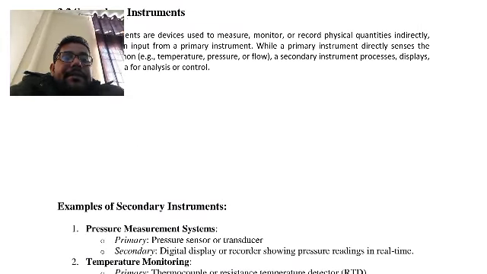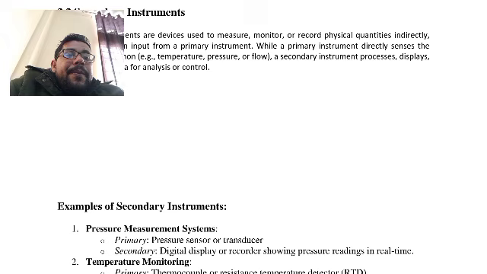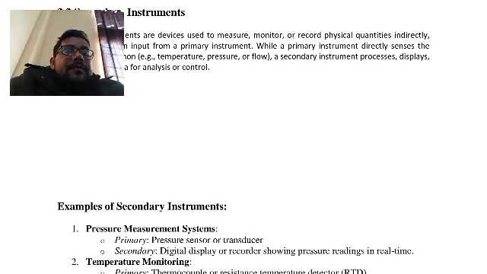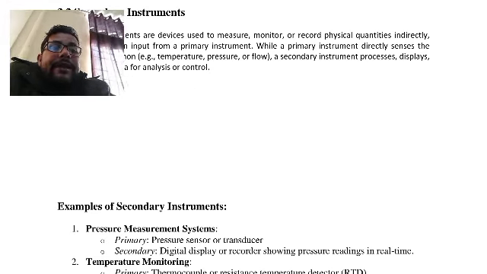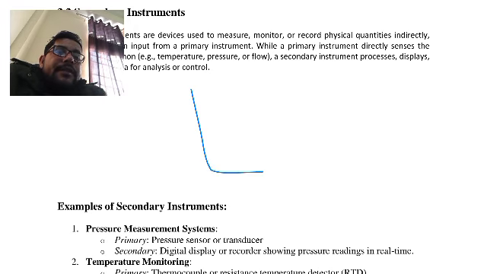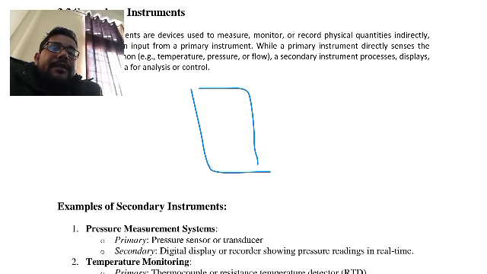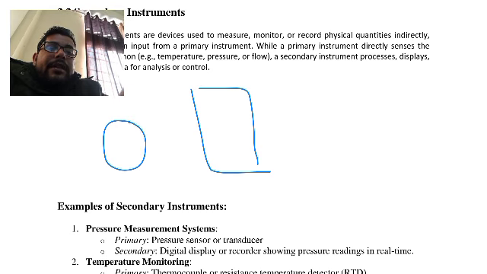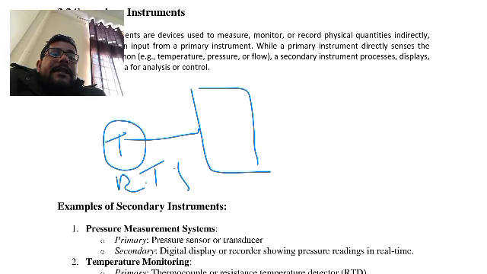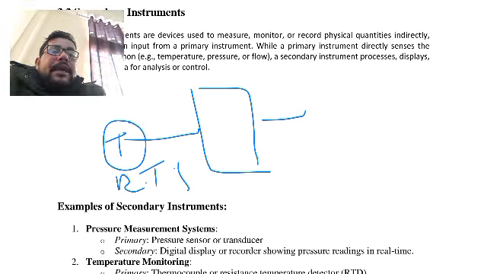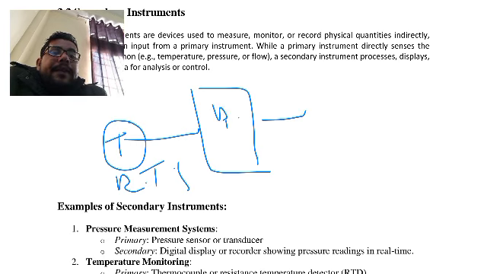Here we will discuss the secondary instrument. Suppose this is the primary instrument, and this is the physical quantity to be measured, for example temperature, pressure, or flow. For temperature we can use an RTD, a thermocouple, etc. It senses, and its output is from the primary sensor.